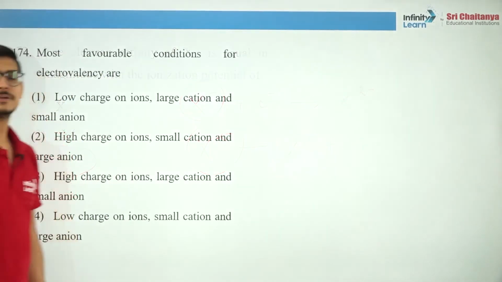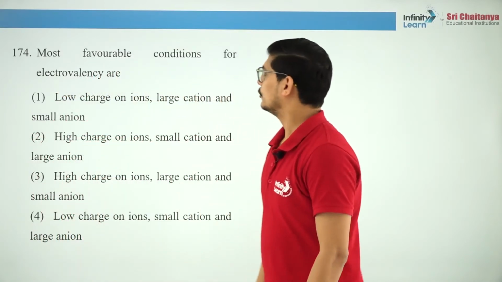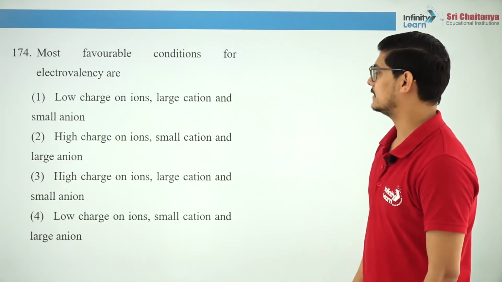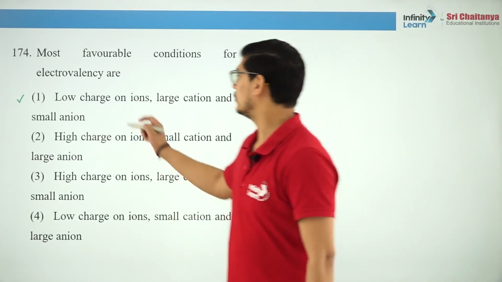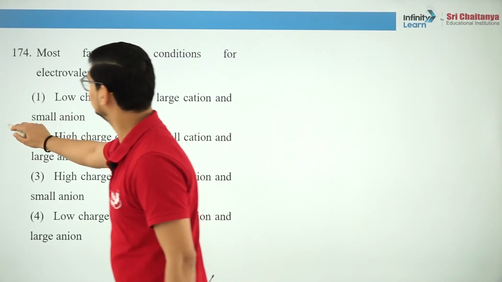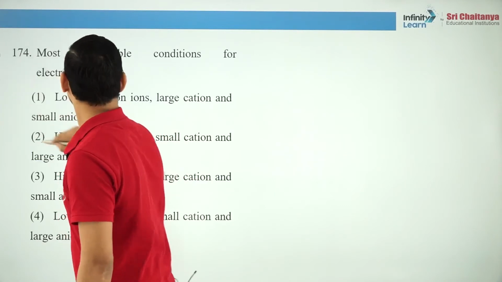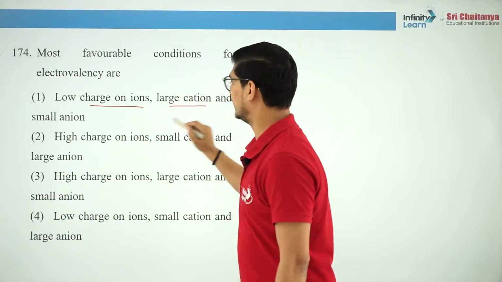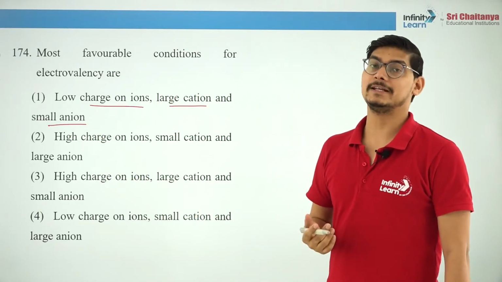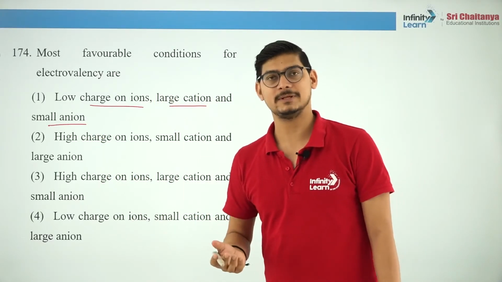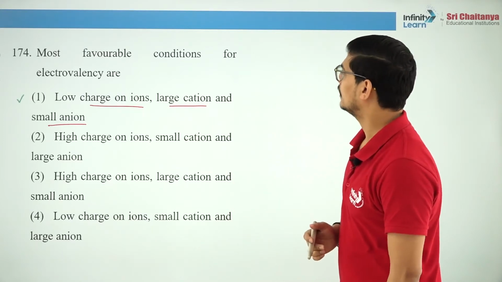Fine. Okay, so next question, most favorable conditions for electrovalency. So what are the most favorable conditions for the formation of ionic bond? Obviously low charge on ions, large cation and small anion, okay? Because if cation is large and anion is small, ionic character will be more, right? Covalent character will be less.